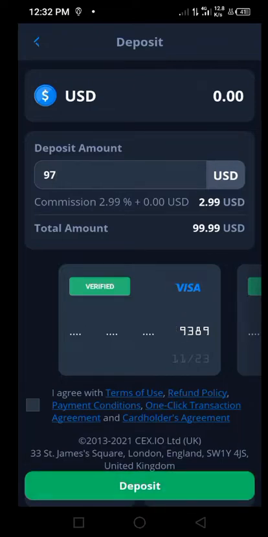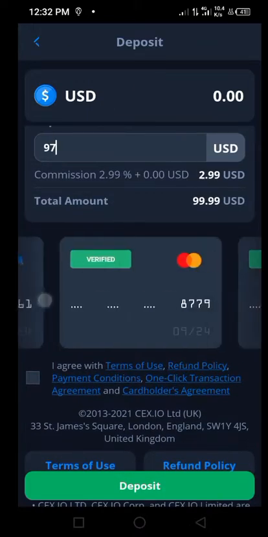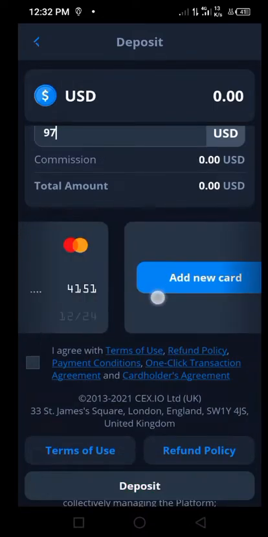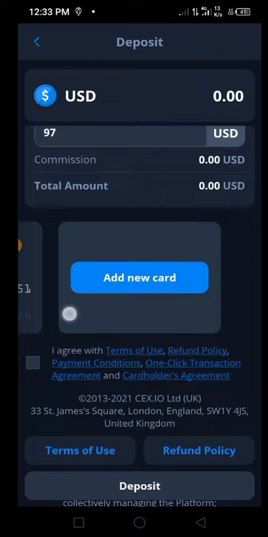But if you have not already added your card, as you can see, I have some cards that I have already added in this place, which I'll be using. But if you don't have a card, this is going to appear, and then it's going to request you to add a card. It's so easy to add a card.